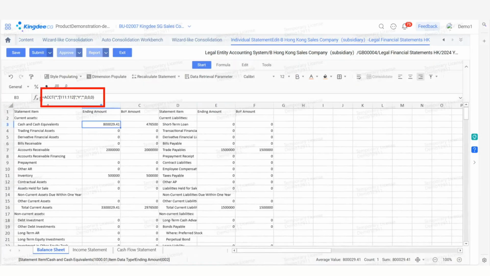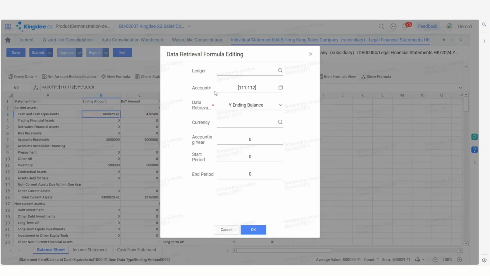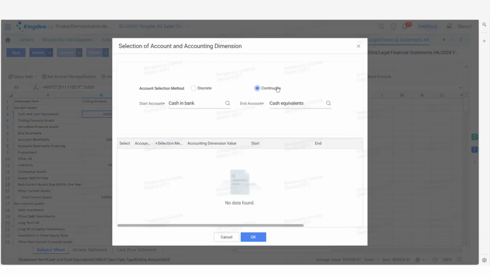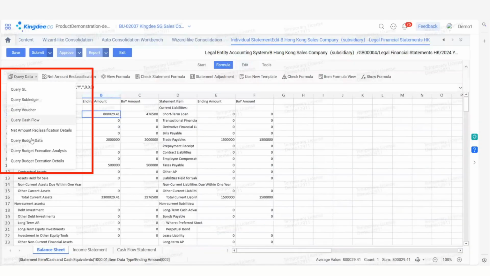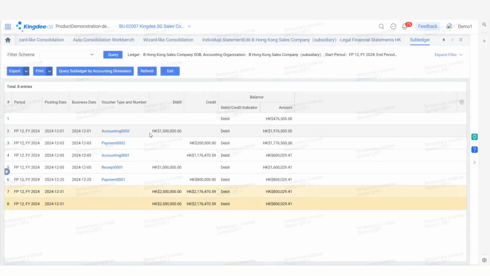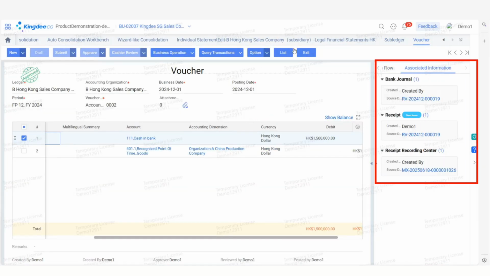We click into the individual statements of Hong Kong Sales Company. The formulas for each item in the report are also preset. Taking cash and cash equivalents as an example, this is its data extraction formula. ACCT means acquiring general ledger account data. 111 and 112 refer to the accounts cash in bank and cash equivalents respectively. We can query the subledger of this item, check the debit, credit, and balance amount of its associated voucher, and also drill down to the voucher to view the accounting details and its associated upstream business.